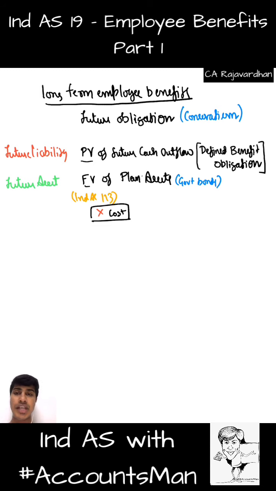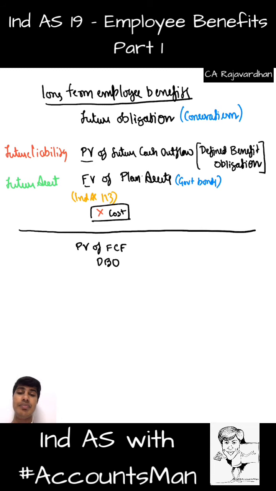That is where the usual investment will be made. Now the concept here is, what will happen if my present value of the future cash flows is not sufficient? Meaning, present value of future cash flows, that is defined benefit obligation, is greater than fair value of plan assets.